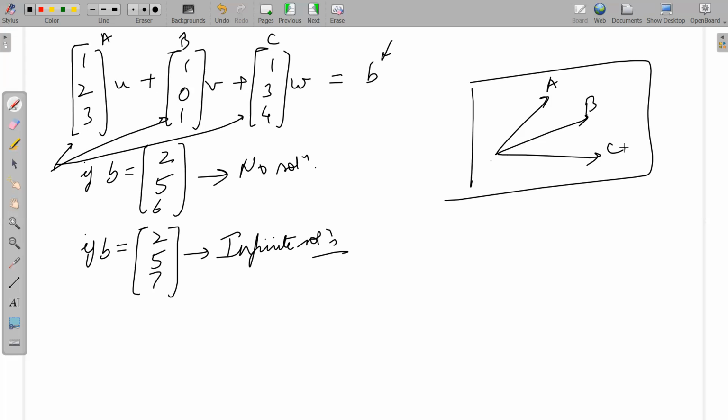Now, if I have a vector called small b, and this vector lies in the same plane, do you think A, B, C can combine together to create that particular vector b?